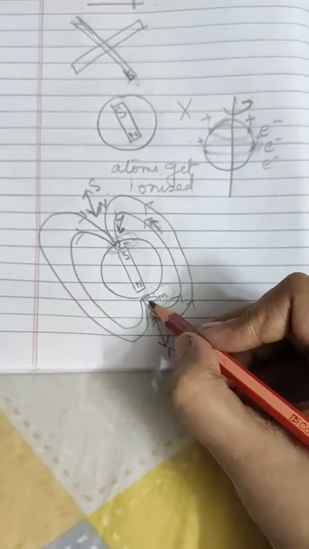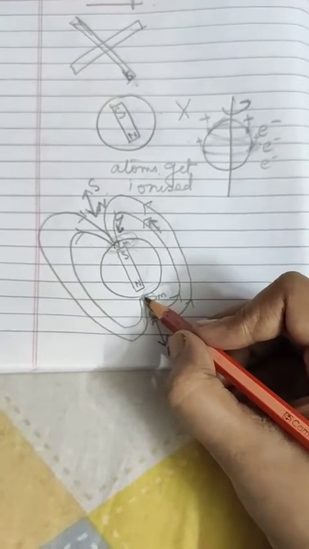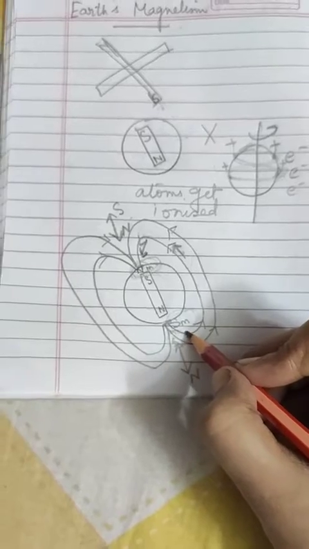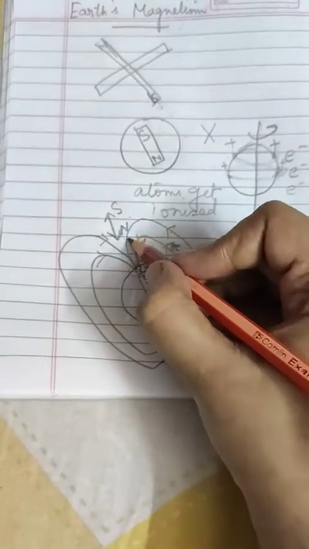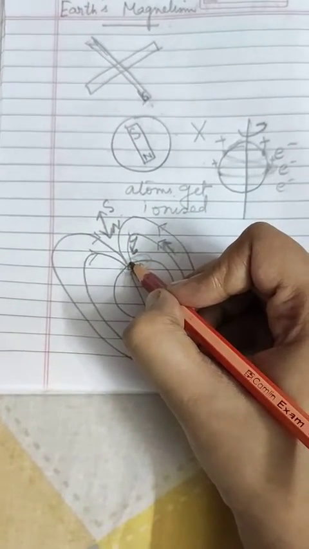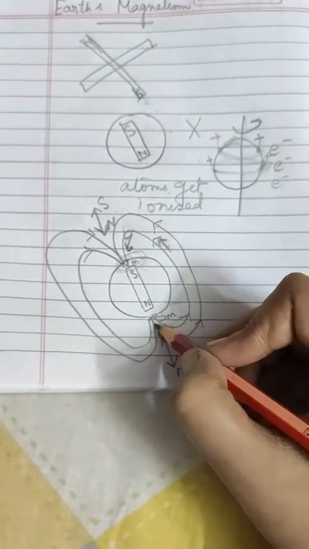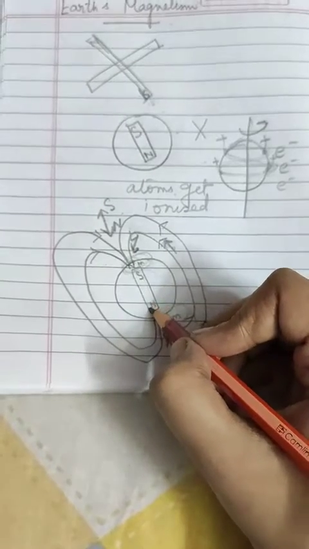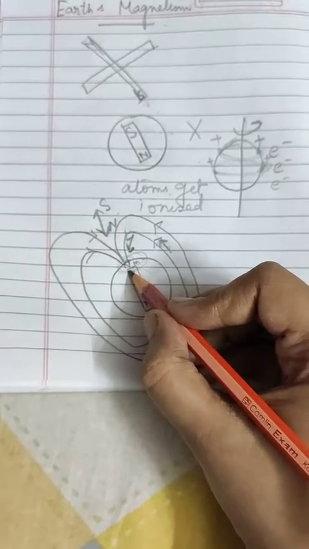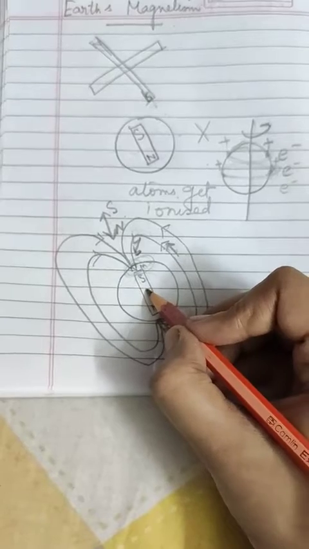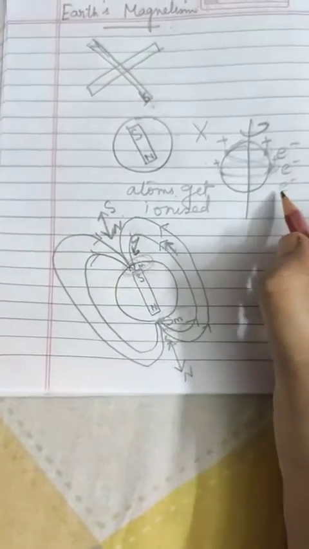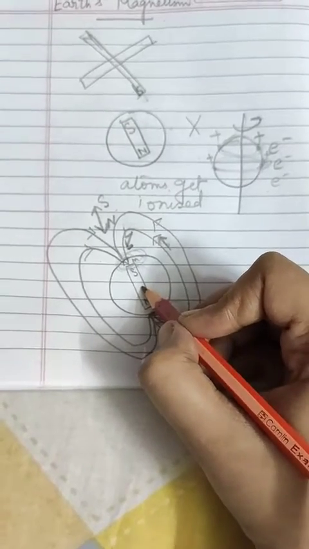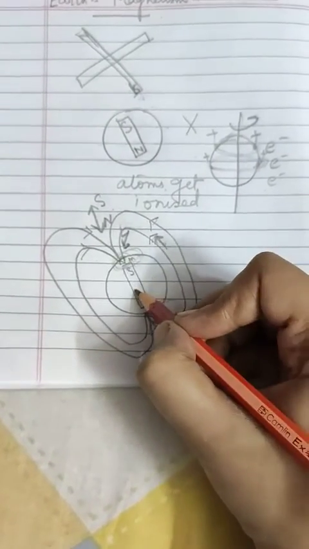So you may say that the magnetic lines of force for the earth outside start from the south magnetic pole and enter the north magnetic pole. And why is it going out from the south magnetic pole? Because of this bar magnet, which is buried deep inside the earth. Okay, we have assumed that there is a bar magnet buried deep inside the earth. This is not the actual theory, but we have assumed it. Okay, so this is the north magnetic pole.